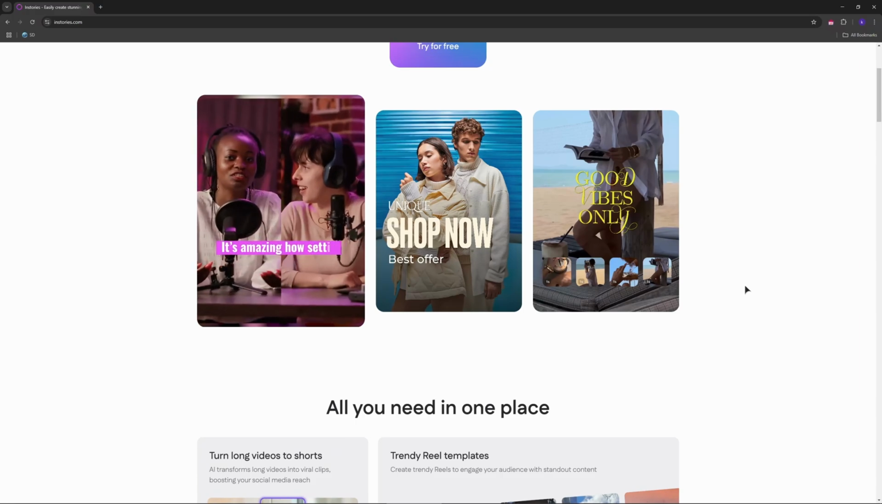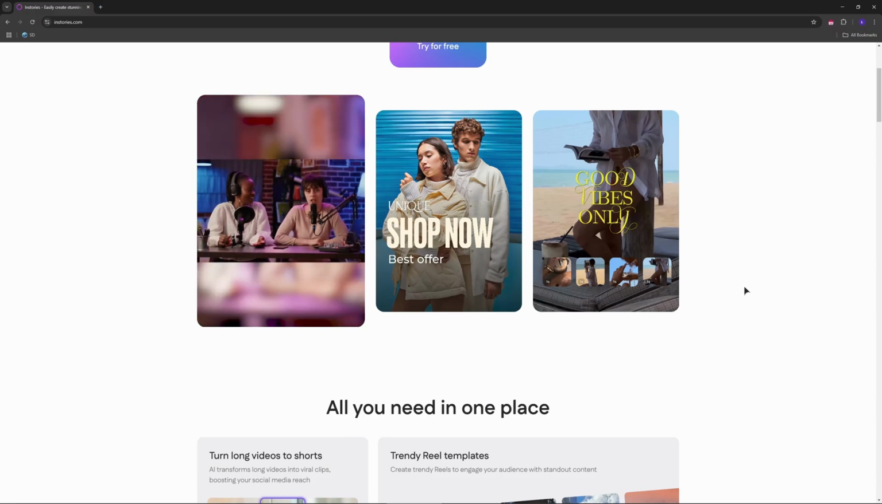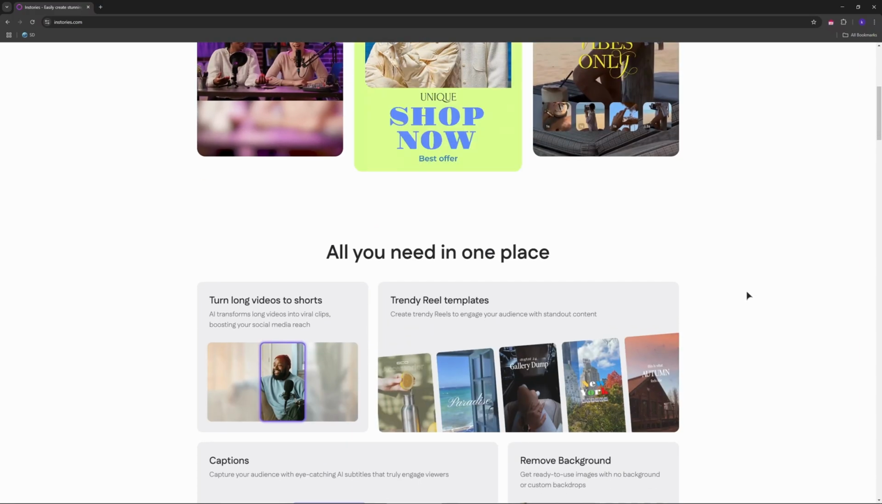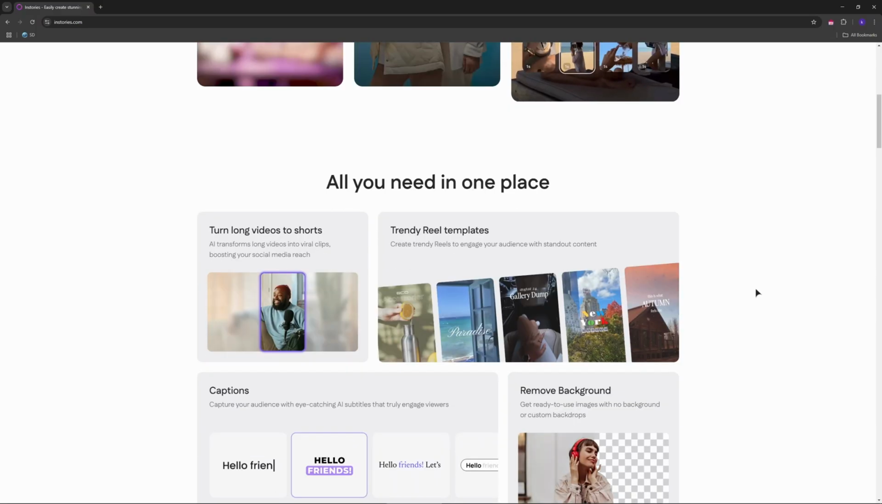The app is beginner friendly with a clean interface. Pre-made templates make it easy to create high quality posts in minutes. Editing tools are intuitive with drag and drop features.